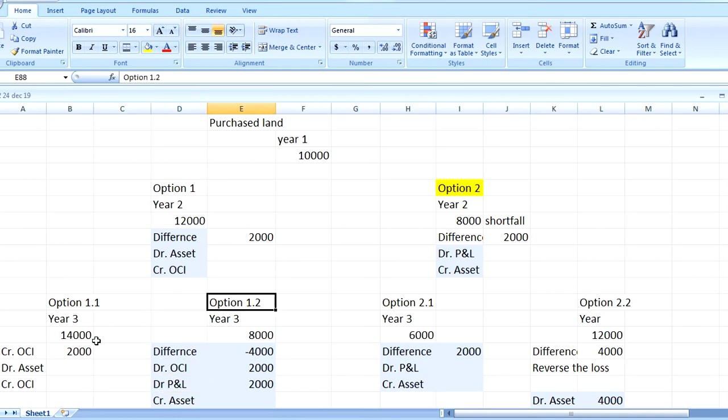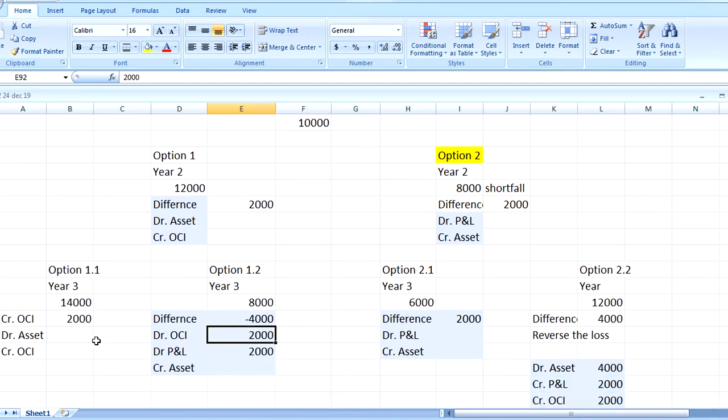But in option 1.2, another instance, in year 3 the value has further decreased. From 12,000 the value has now decreased to 8,000. So there is a difference of 4,000 from 12 to 8. Here we have to credit the asset by 4,000 because it has shown a negative trend. It has shown that the value has decreased.